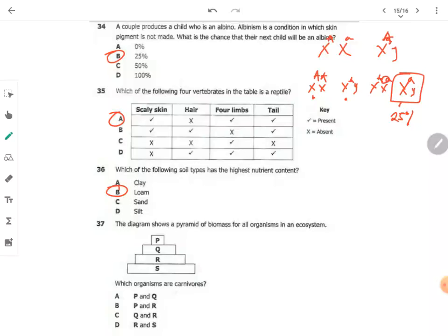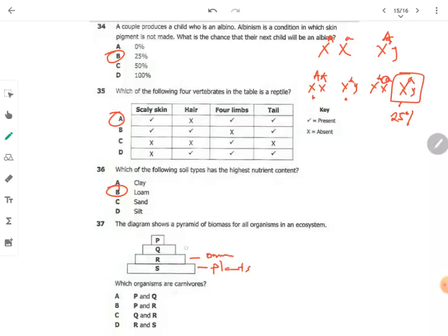The diagram shows a pyramid of biomass for all organisms in an ecosystem. Which organisms are carnivores? The carnivores are those that feed mainly on flesh. Here we have plants as the producers. From there we have omnivores, like humans.